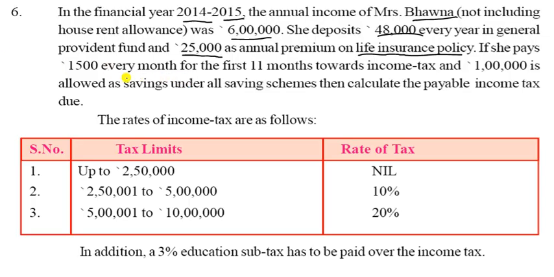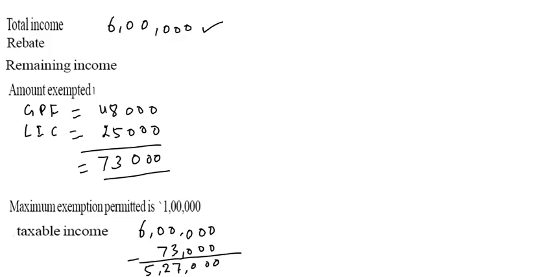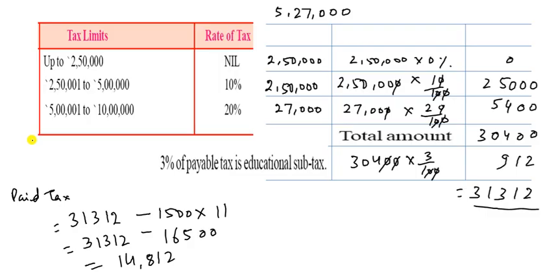But in the question some tax is paid in advance. She pays 1,500 rupees every month for 11 months, so it is multiplied by 11. So it is 1,500 into 11 months. This amount will be deducted from this tax. So we deduct it from this tax, and the total amount is 14,812 rupees, and that is your answer. So you have to write your answer.